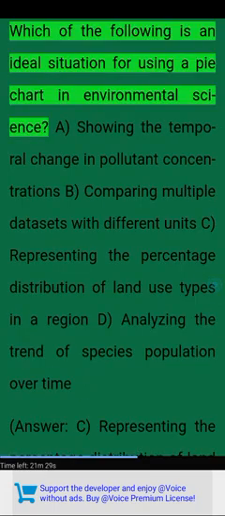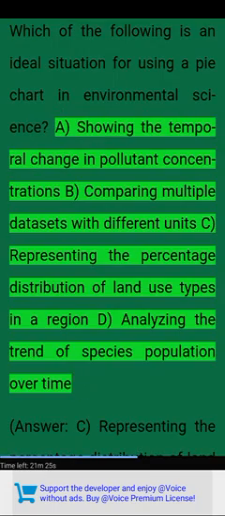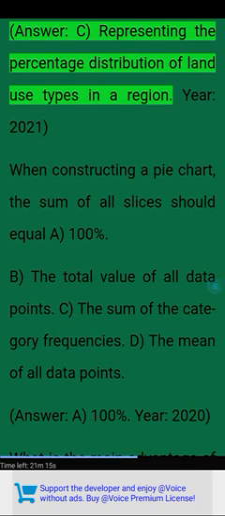Year 2019. Which of the following is an ideal situation for using a pie chart in environmental science? A. Showing the temporal change in pollutant concentrations. B. Comparing multiple datasets with different units. C. Representing the percentage distribution of land use types in a region. D. Analyzing the trend of species population over time. Answer. C. Representing the percentage distribution of land use types in a region.